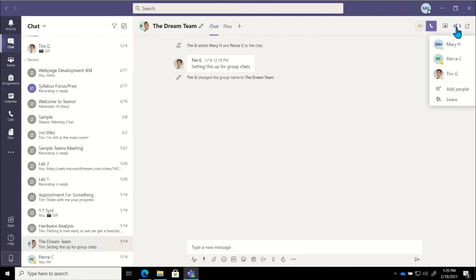So if I needed to remove somebody, I can hover over their name and click on the X. They will still have access to the chat history from when they were a part of the chat, but they will not see any new chat messages or new activity that occurs. I can also go in and add people to this chat if I'd like to.